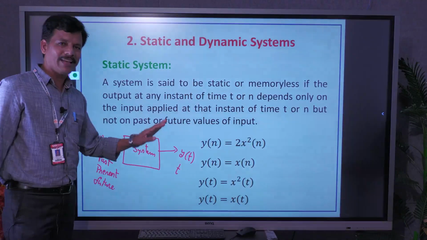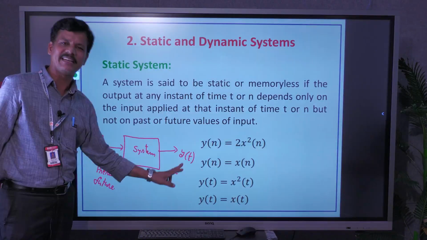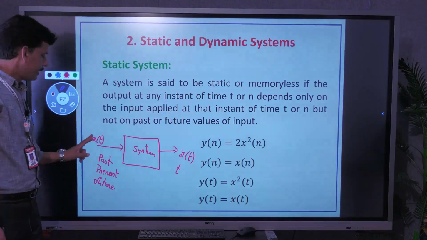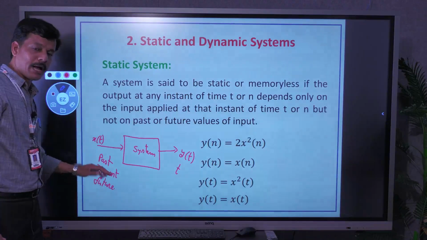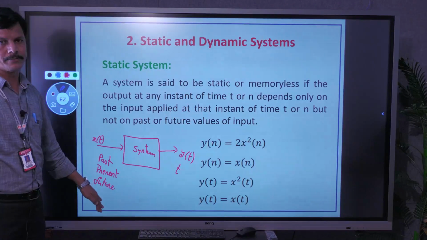Now we are going to assess only the present output, that is, the output at time t. It may depend on the input x of t at time t, or past values of t and future values of t.